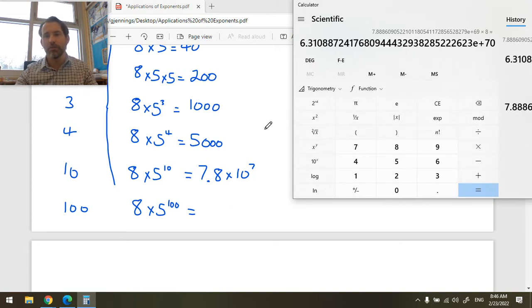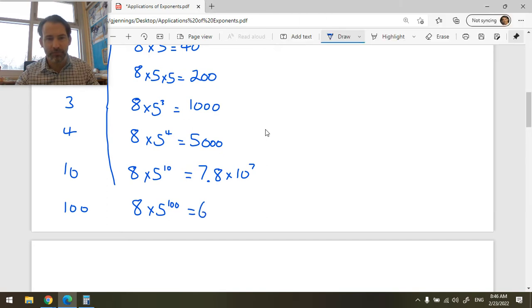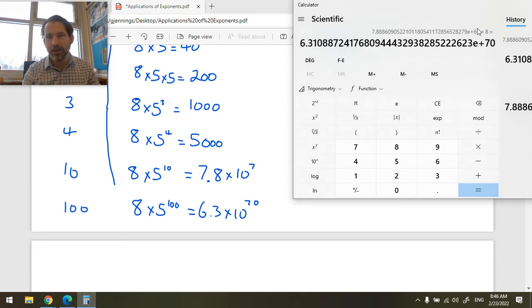Okay, so this is 6.3 times 10 to the 70. Oh, wait, yeah, 70. The e plus 70, that means multiply by 10 to that exponent. This is my calculator giving me scientific notation back. So that's a 6 and then 70 zeros after it, okay?